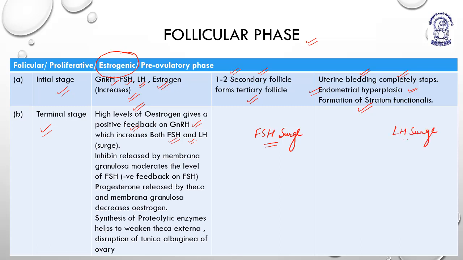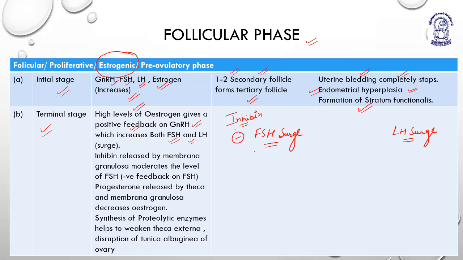At the time of ovulation, to maintain the levels of FSH and LH individually, there are some hormones released by the corpus luteum, and this is inhibin. Inhibin gives a negative impact on FSH, and the levels of FSH come down. I repeat: the FSH surge is seen for 2 days, maximally 2 to 3 days.